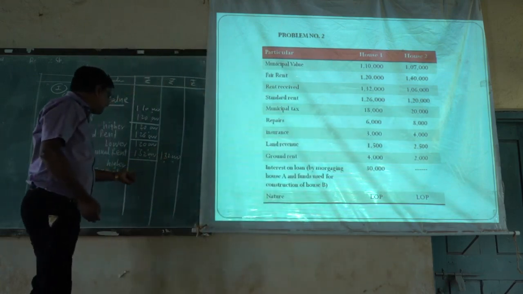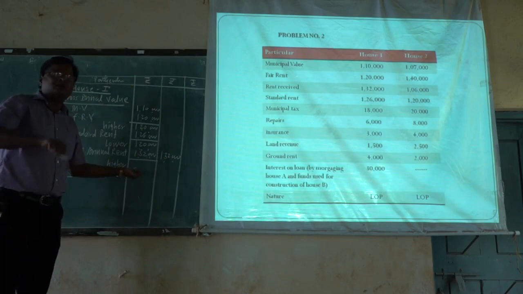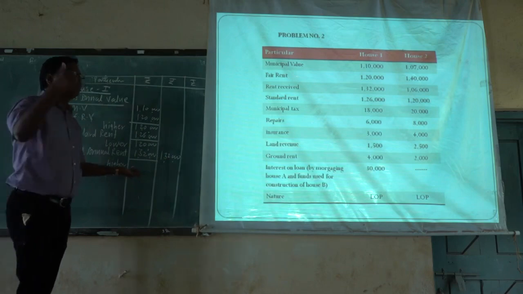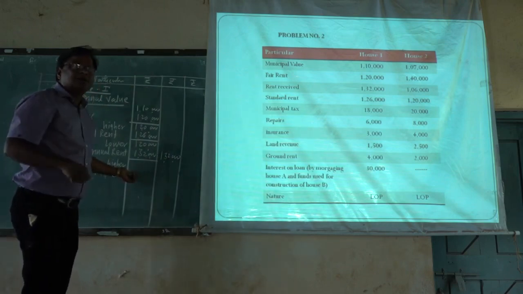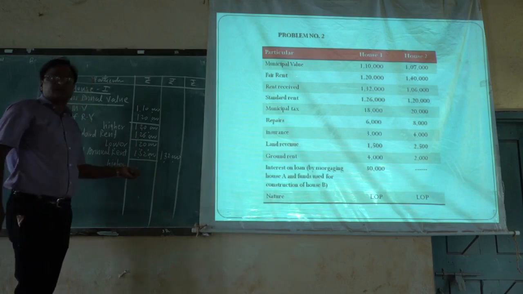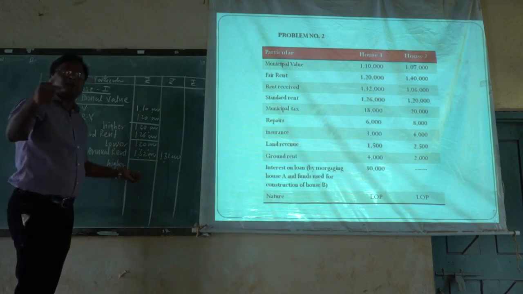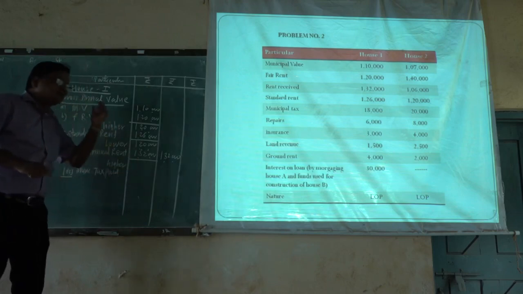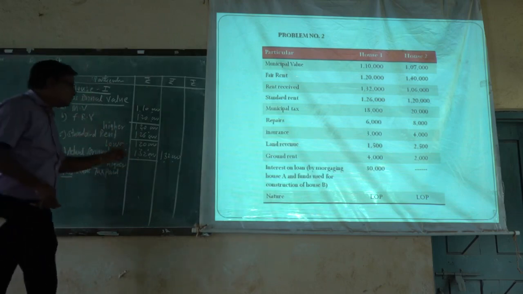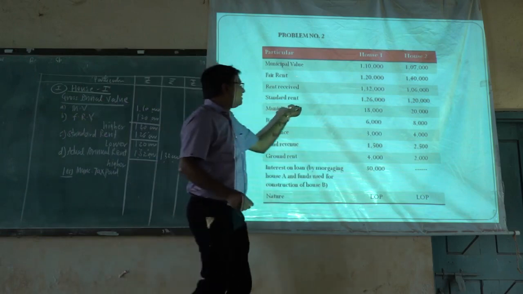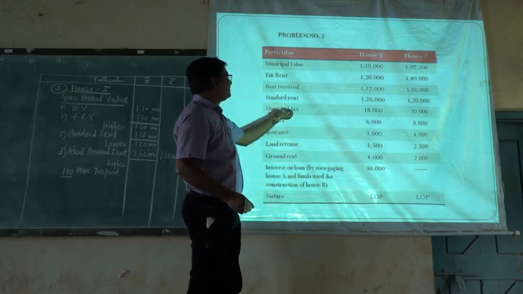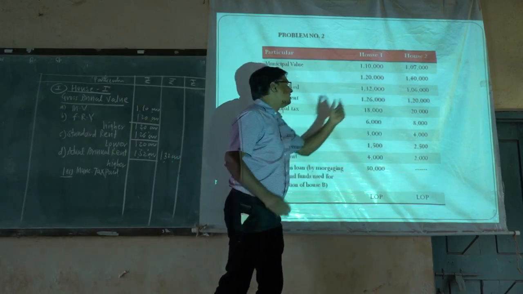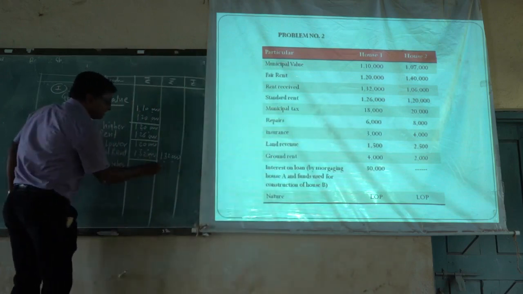We have to deduct the municipal tax from the gross annual value, but there is a condition: it must be paid by the owner. Only if it is paid by the owner is it deducted. If it is paid by the tenant, or if it is only payable, it will not be deducted. We will assume here that it is paid by the owner, so the amount of rupees 18,000 will be deducted.